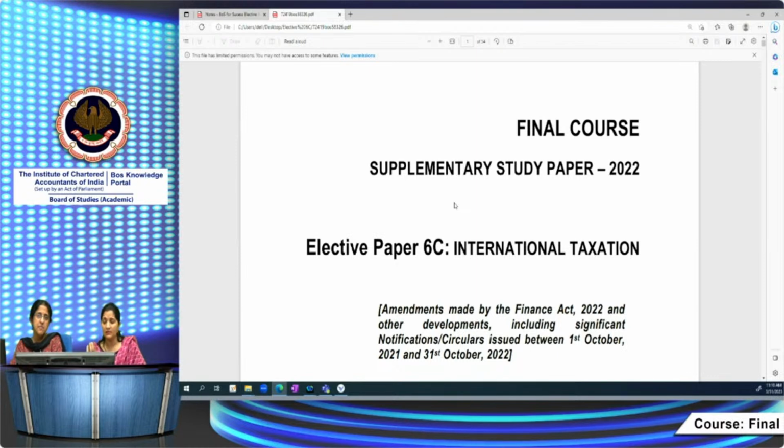So this is the thing: you have to do a proper study for this paper also, even though it's an open book paper. Open book is beneficial. You will just go and check the rates in force. For example, a schedule is given in the income tax. You do not have to remember each and every rate, but you should have the idea: yeah, this is the rate. For confirmation, you just open and see. In case you feel it's possible that it may be wrong, you can verify it.